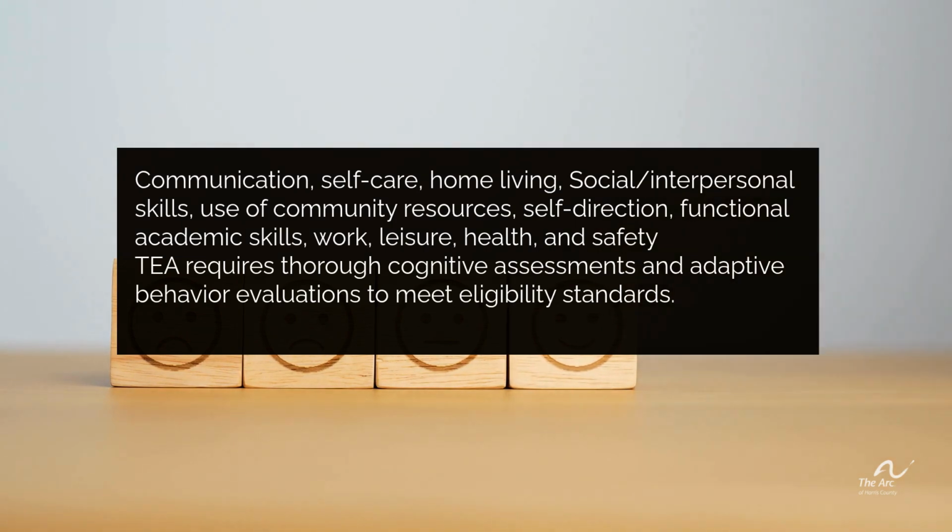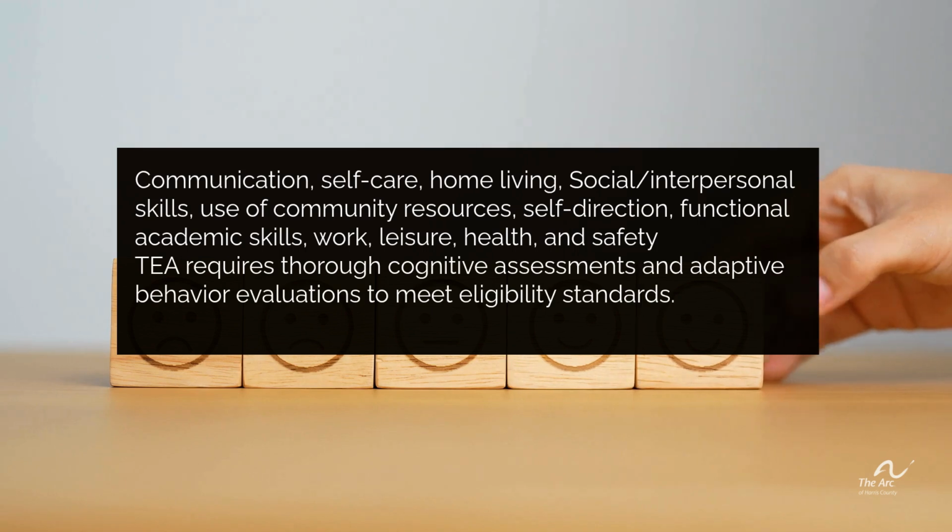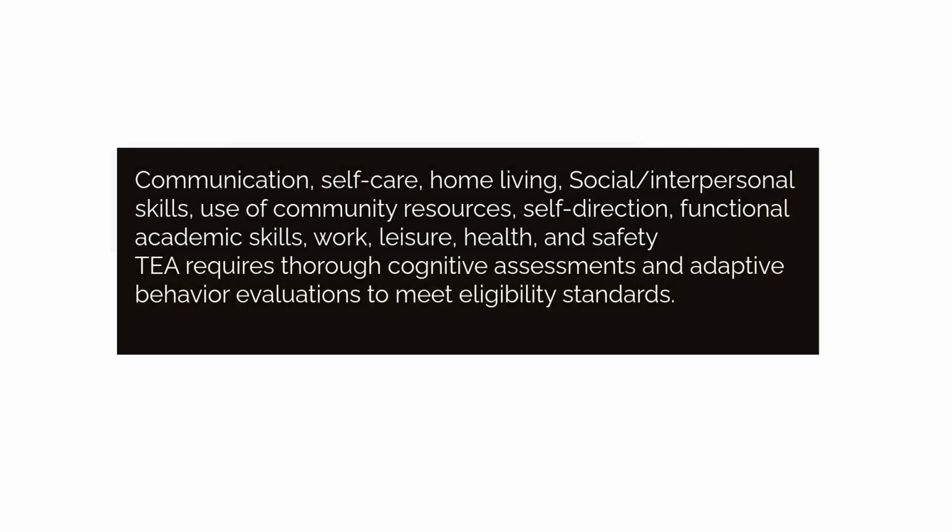TEA requires thorough cognitive assessments and adaptive behavior evaluations to meet eligibility standards.